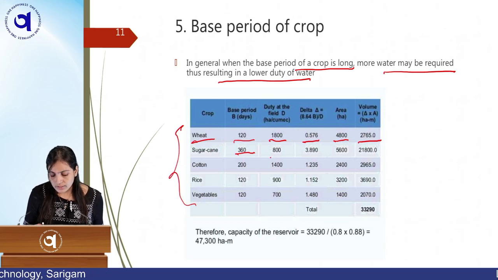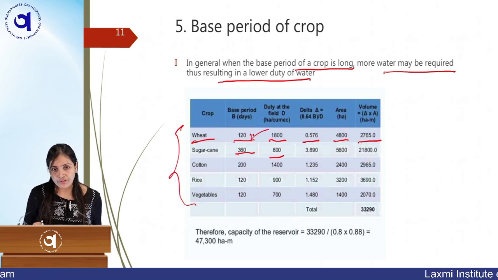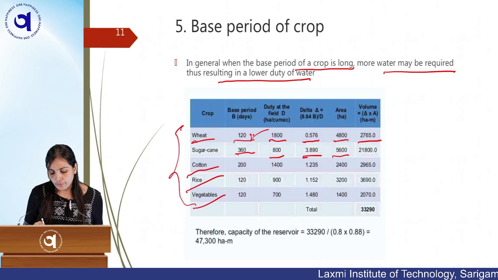So here duty is less and delta is more, because your base period is longer. You can see the differentiation. Similarly we have cotton, rice and vegetables with base period, duty, delta and area.